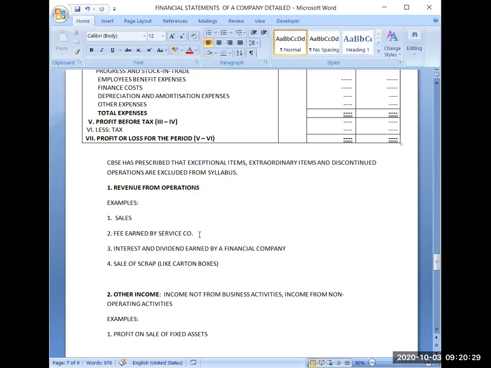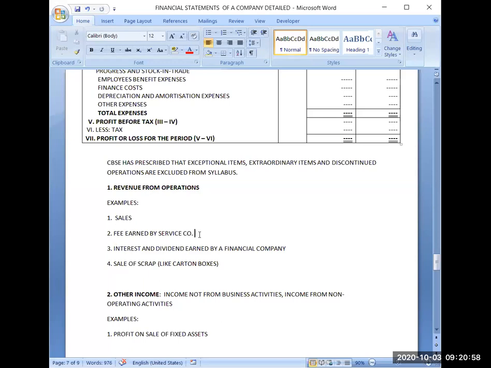Your main operating activity will not be investing funds somewhere. But if you are a financial company, you are dealing in some sort of financial services, like you are providing some loans, you are collecting the deposits, sort of banking services you are providing, then you will be investing your money in different types of assets. You will be giving different types of loans. So that's why you will be earning interest and dividends.